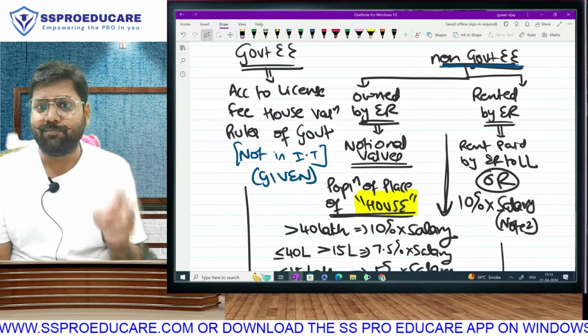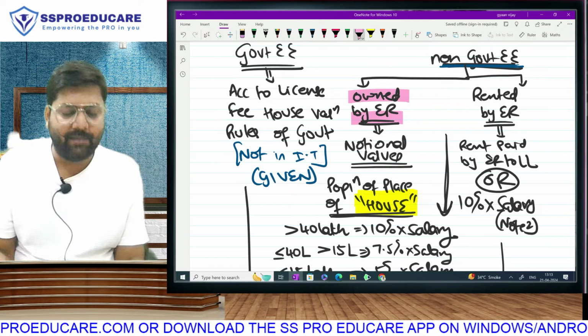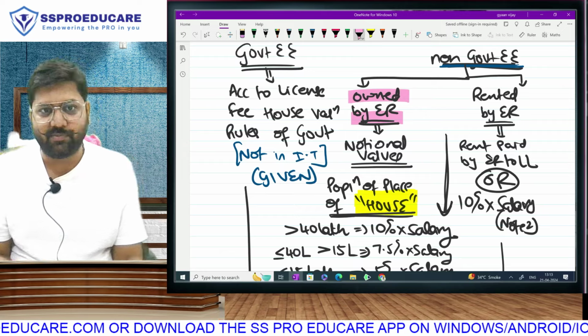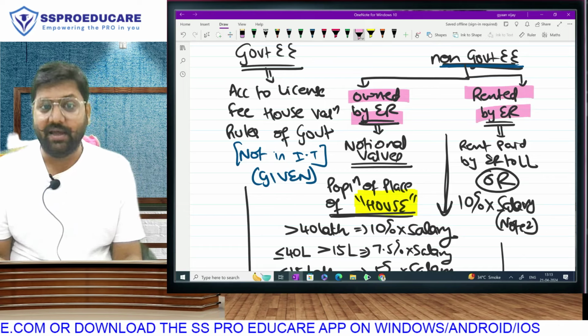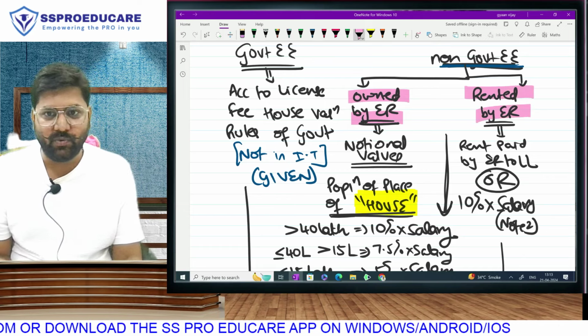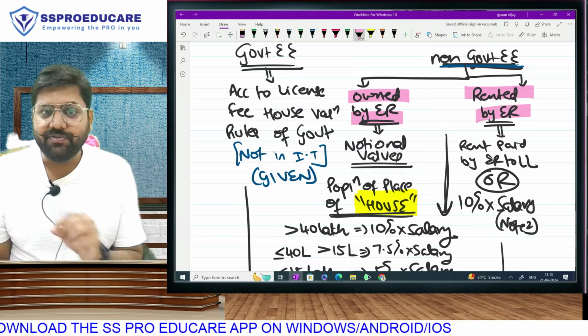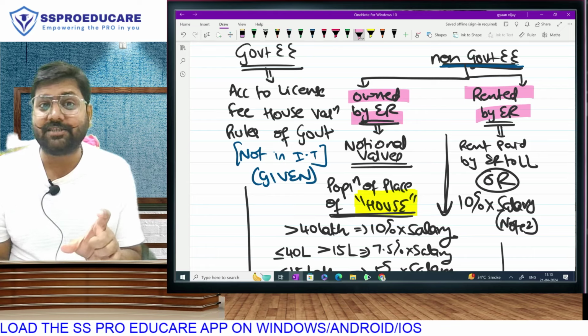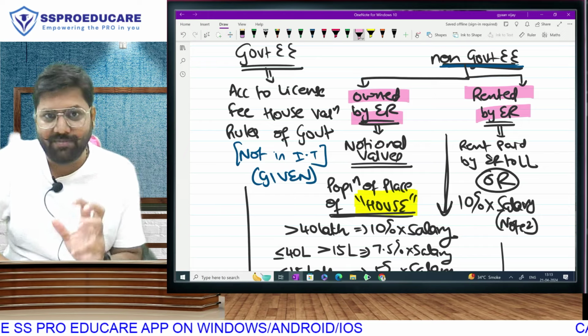Under non-government employee, there are two possibilities. One, that the accommodation is owned by the employer. Employer bought this house and let you stay in it. Or option 2, employer has taken it on rent where he is paying some rent and you are saving. While discussing this perquisite in class, I taught you this, that when the house is taken on rent, it is still easy that the rent paid by employer to landlord is your savings. That can be our valuation.